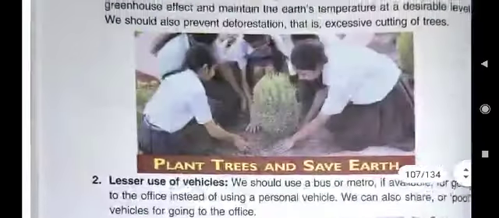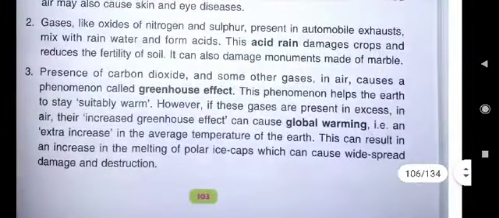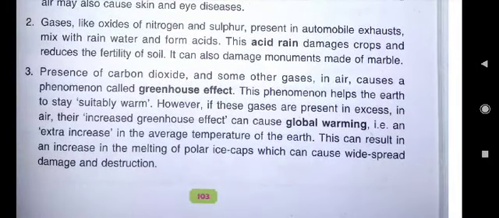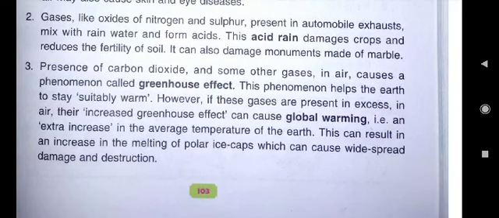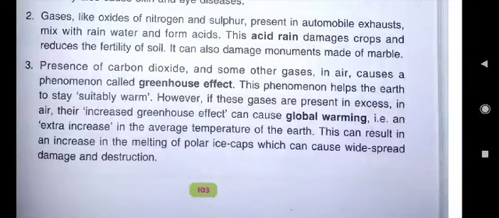So just you see where the answer is written about acid rain. Page number 103, you just take out. In the second point, you see what is written. Gases like oxides of nitrogen and sulfur present in automobile exhaust mix with rainwater and form acids. And this acid rain is harmful. Why? Because it damages crops and reduces the fertility of soil. Second point you can write, it can also damage monuments made of marble.